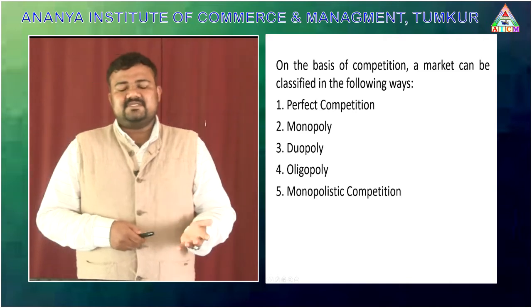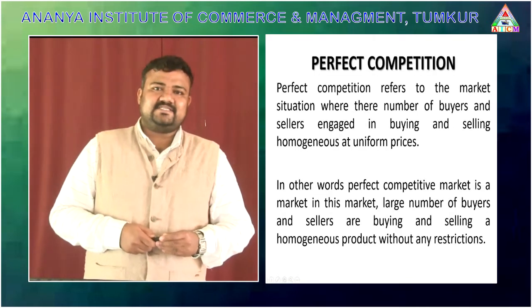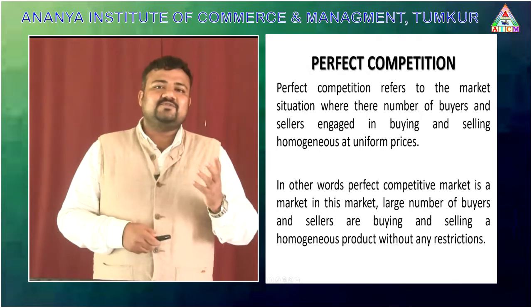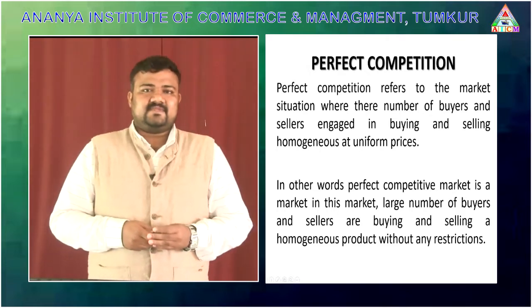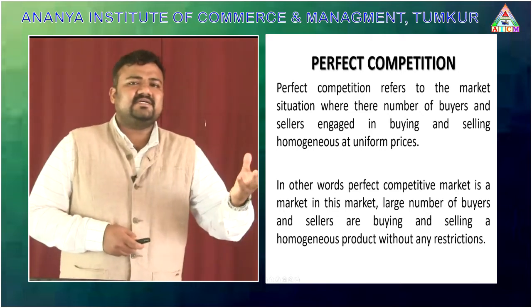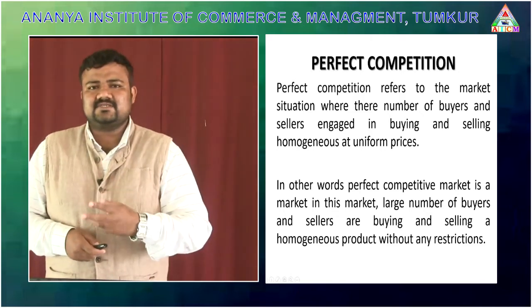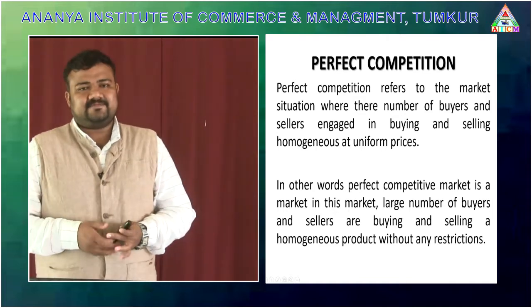Perfect competition is the existence of a large number of buyers and sellers. They are selling homogeneous products at a similar or single price. Here we can see three terms: the large number of buyers and sellers, second, homogeneous products, and third, single price.